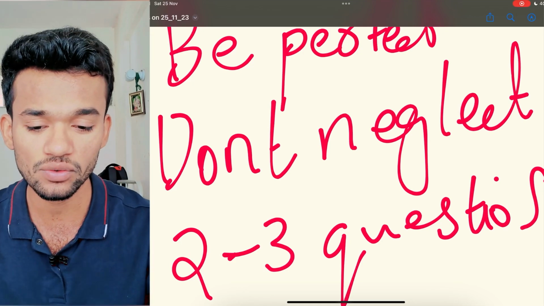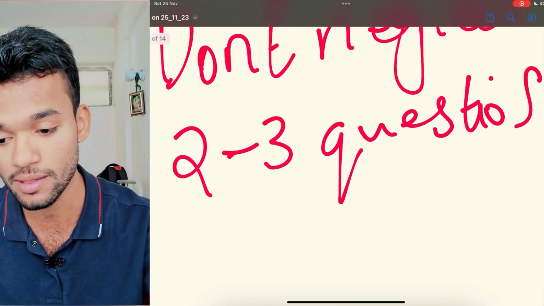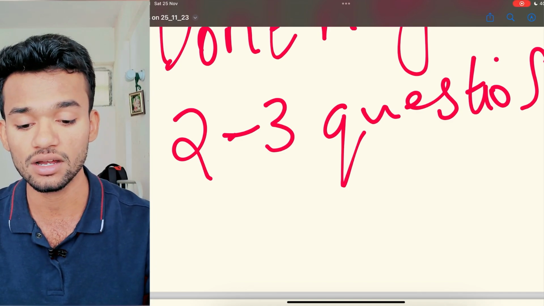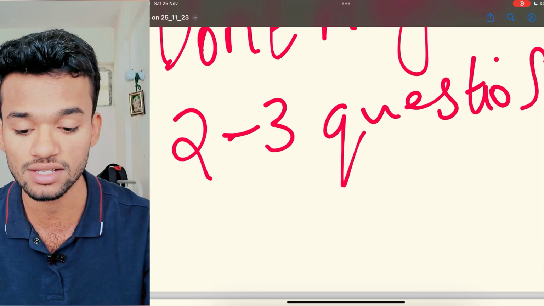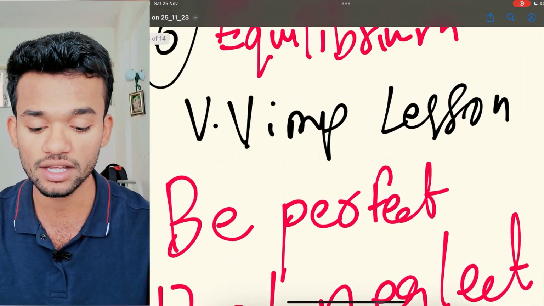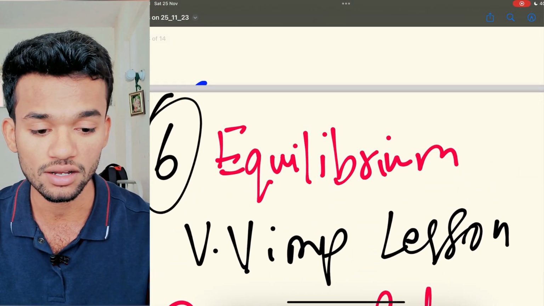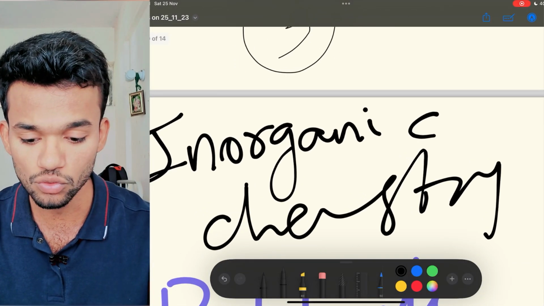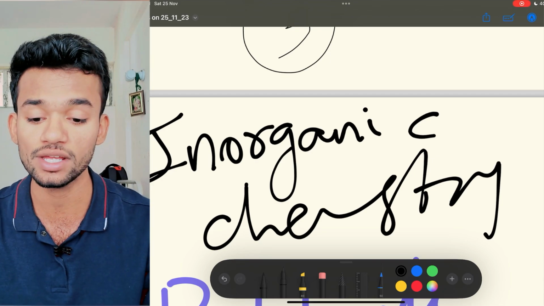And this year they have even reduced the syllabus, right? So majorly you will be getting questions from the equilibrium lesson itself. I am talking about both chemical as well as ionic equilibrium. So for sure you'll be getting 3 questions. 3 questions are confirmed. So make sure that you read this lesson very thoroughly and make short notes of that.